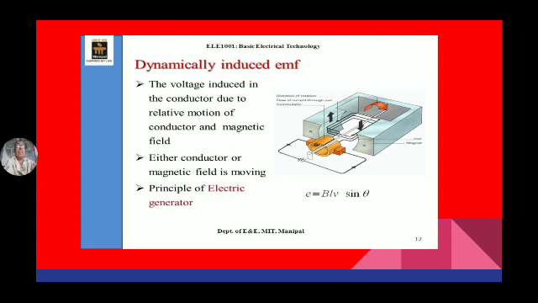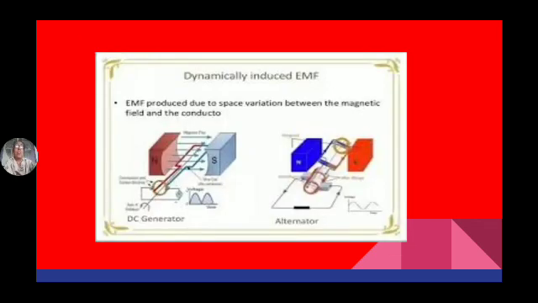See here, the voltage induced in the conductor due to relative motion of conductor and magnetic field. So either the conductor is moving or the magnetic field is moving. An example is generators. The EMF induced is given by E = BLV sin theta. That I will explain later.